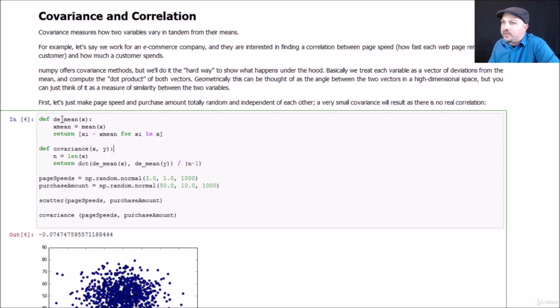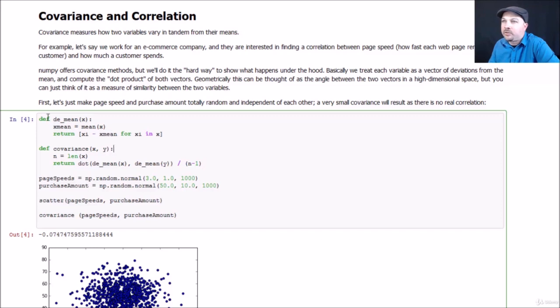So the DE mean, or deviation from the mean function, is taking in a set of data x, actually a list, and it's computing the mean of that set of data. And here's a little bit of Python trickery for you. The syntax is saying I'm going to create a new list and go through every element in x, call it xi, and then return the difference between xi and the mean, x mean, for that entire data set.